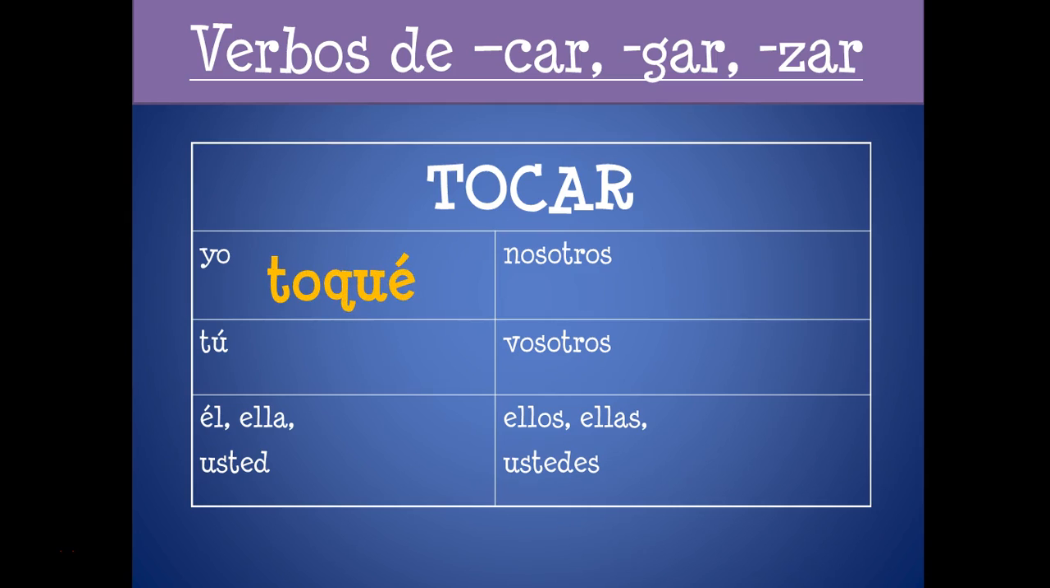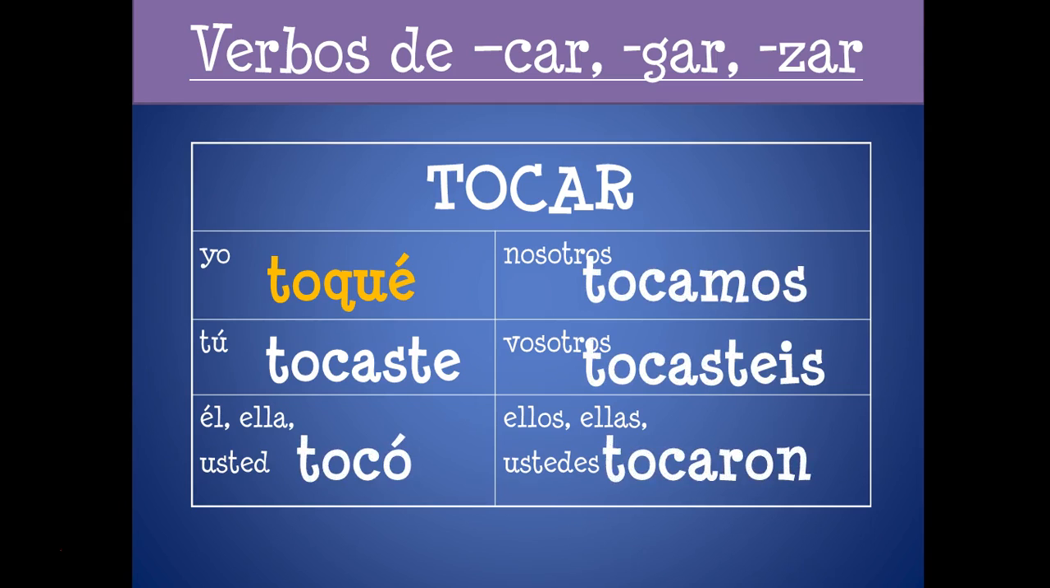This helps keep the pronunciation of the verb. So we change tocar, yo form, to toqué, QU, because if it was a C, it would still be "tose". We want to keep the "ka" sound. So toqué, and everything else is normal: tocaste, tocó, tocamos, tocasteis, tocaron.